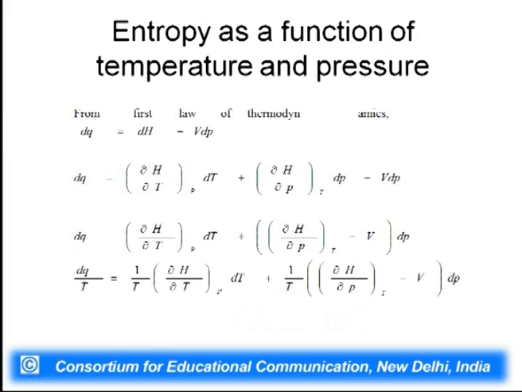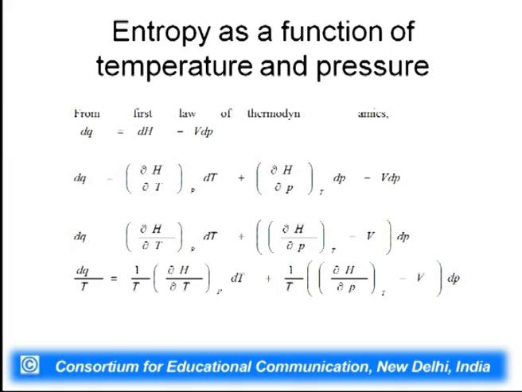When we are going to calculate dq, we are going to use the enthalpy term, because enthalpy is generally written as a function of pressure and temperature. So, instead of using dU for calculation of dq, here we are going to use dH for calculation of dq. So, the equation is dq is equal to dH minus V dP.